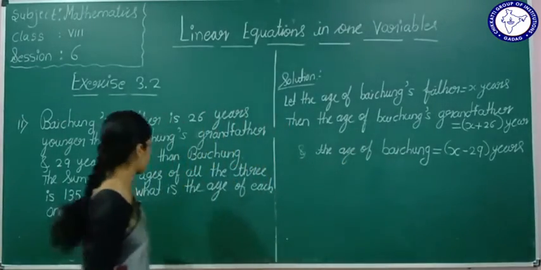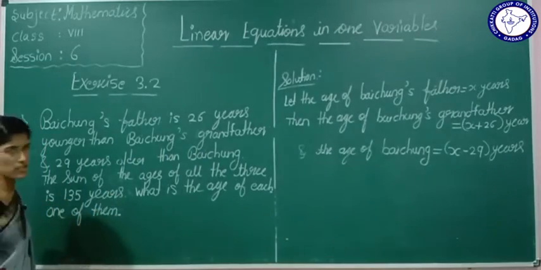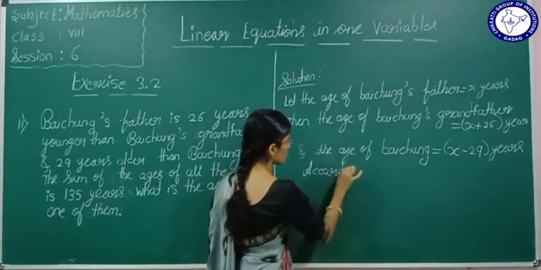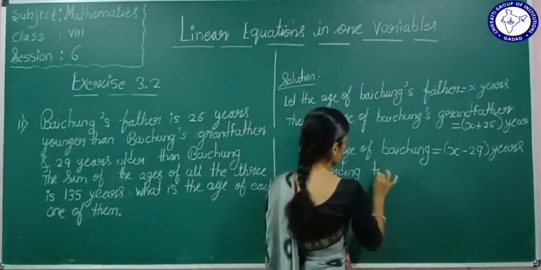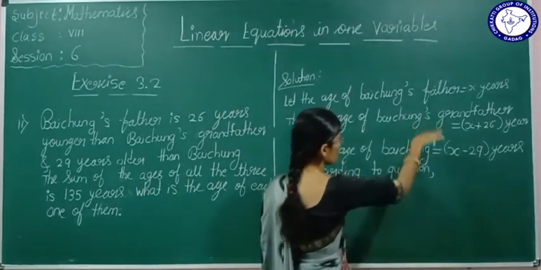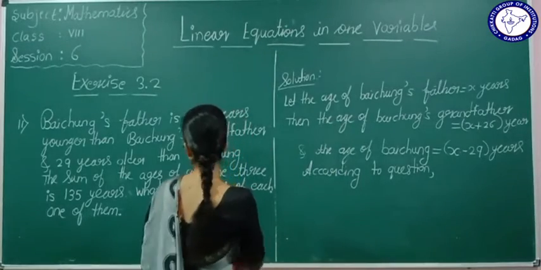So again what is given? The sum of the ages of all the three is 135 years. According to the question, what can we write? The sum of the ages is equal to 135 years.